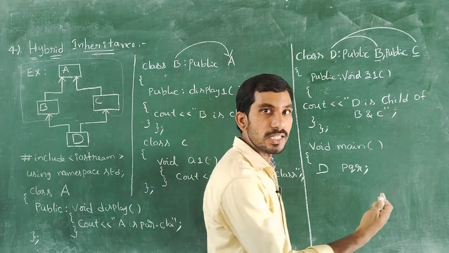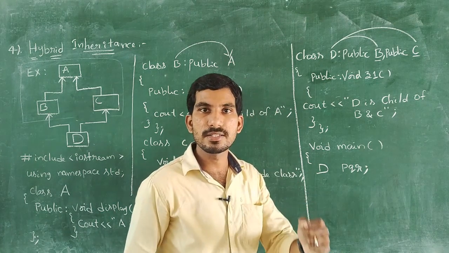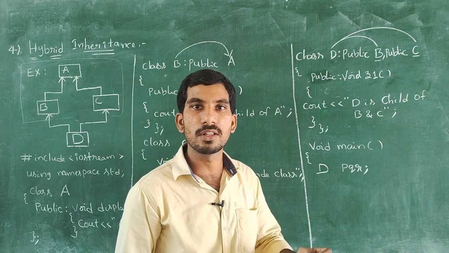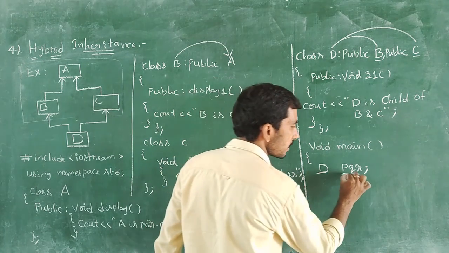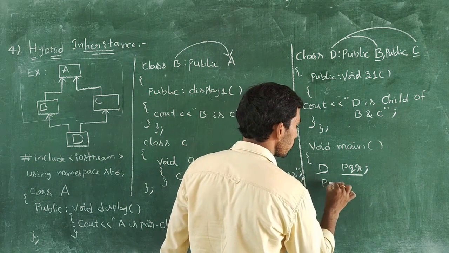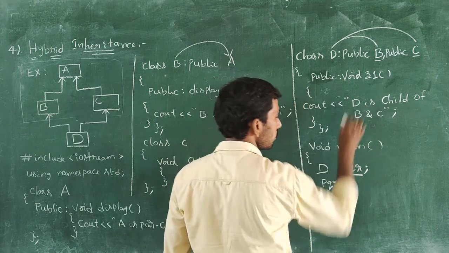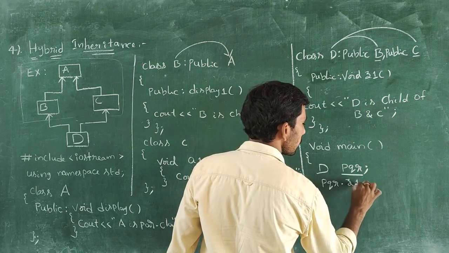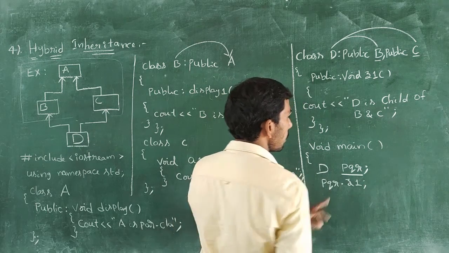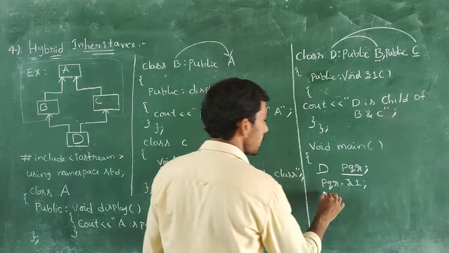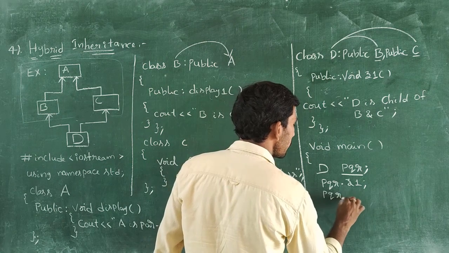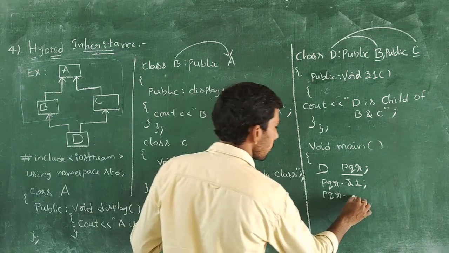How to call the functions? With the help of the object name only we can call the functions. Here the object name is PQR. PQR, object name dot Z1 function. Next again object name dot A1.